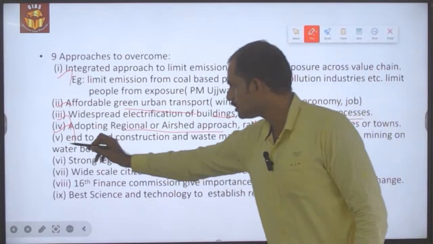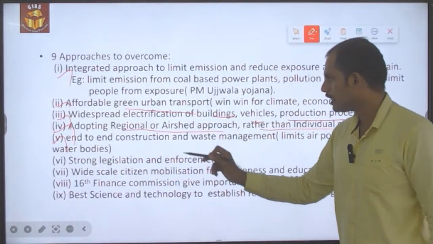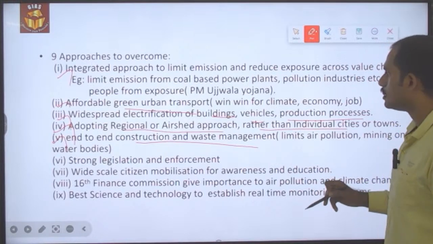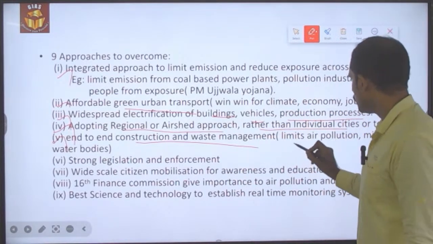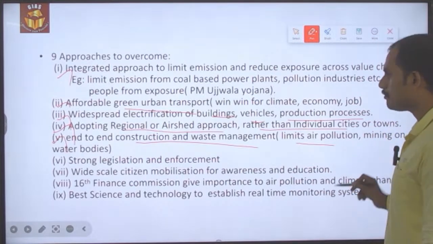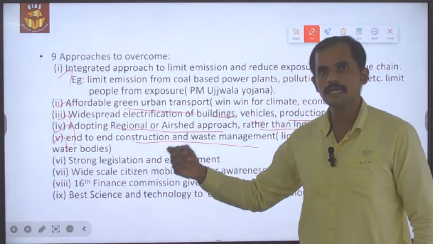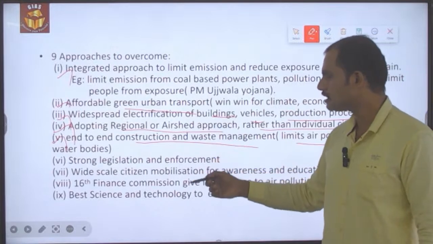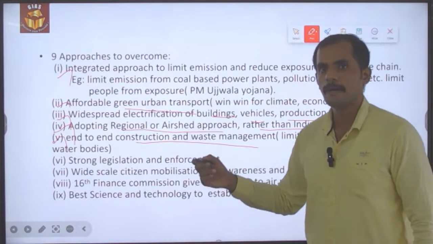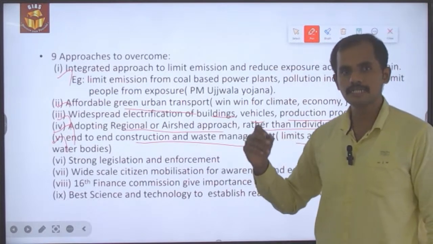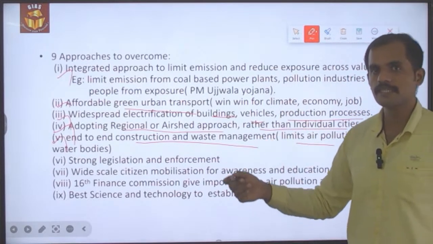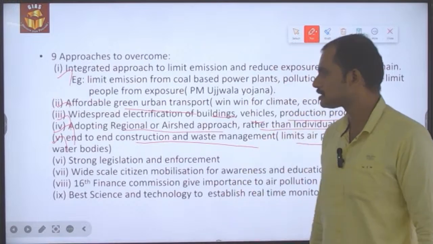And then end to end construction as well as waste management need to be made so that it will limit the air pollution, and at the same time, because of reusing the waste construction materials and also the other wastage materials, it will be leading to a reduction in the minings that is happening or the illegal minings that is happening in the natural river bodies.